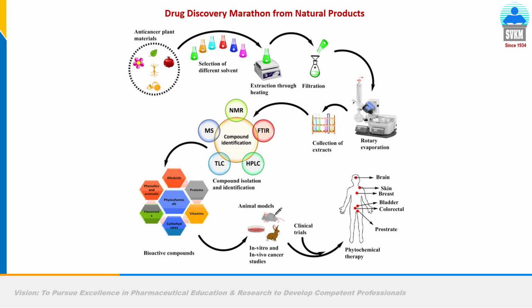If you talk about drug discovery from natural products, animals or plants, basically that is medicinal plants, the system starts in this way. If I explain to you, suppose for example we want to explore an anti-cancer medicinal plant. These are the various parts of the plant: fruit, leaf, flower, and other parts of the plant, root for example.